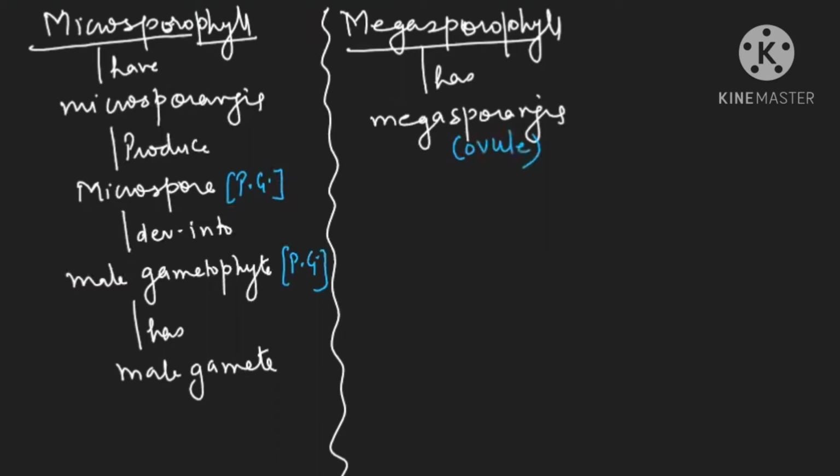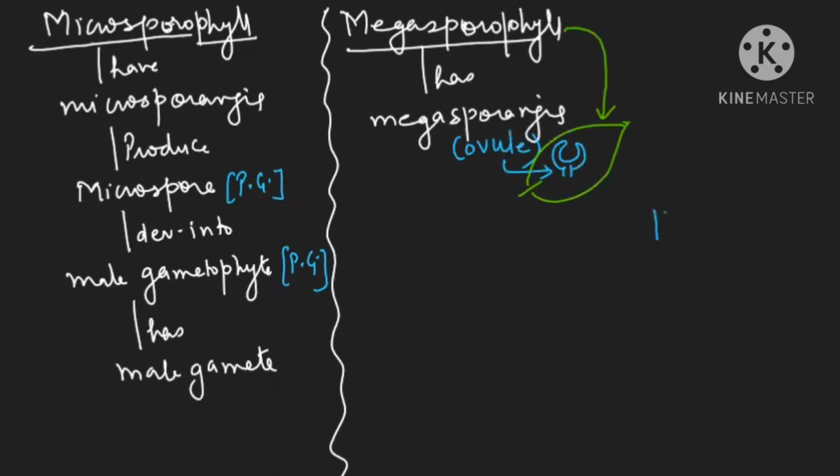Try to understand the diagram this way. Just imagine this is a green leaf. This is your megasporophyll, in which your ovule is born. So this is your megasporangia, meaning ovule. This is the one I have drawn in blue with the ovule. Clear? Now let me explain once here.